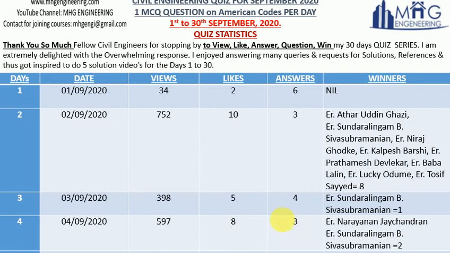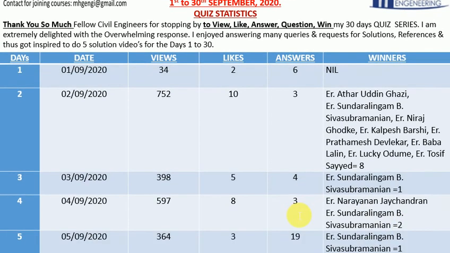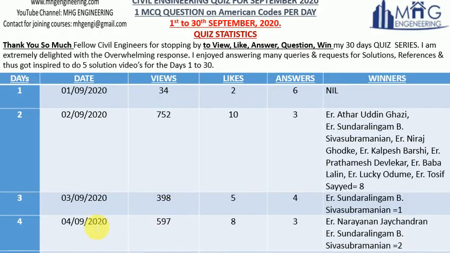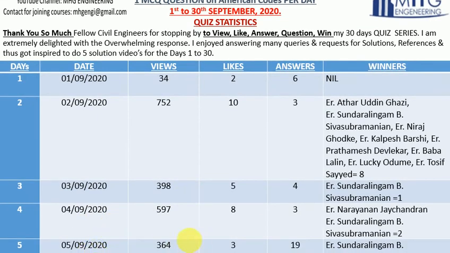So 3 answers I received on 4th September, and the winners were 2, Engineer Narayanan Jayachandran and Engineer Sundarlingam B. Shiva Sundaram. And day 5, 364 views, 3 likes, 19 answers were sent, and out of that only one was a correct answer, by Engineer Sundarlingam B. Shiva Sundaram.